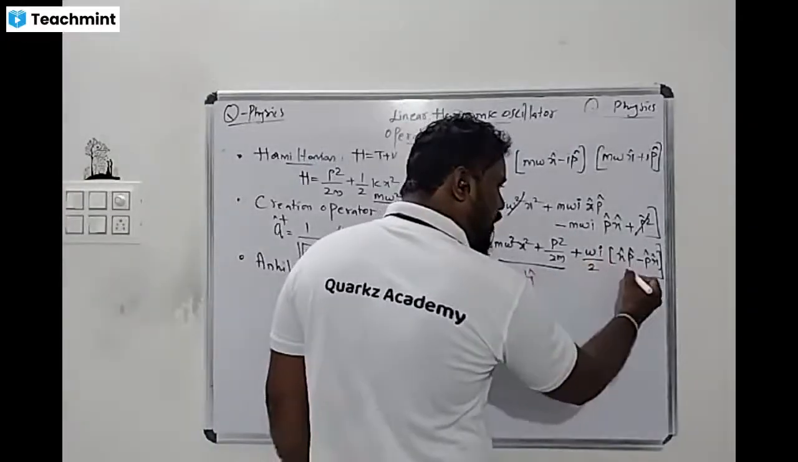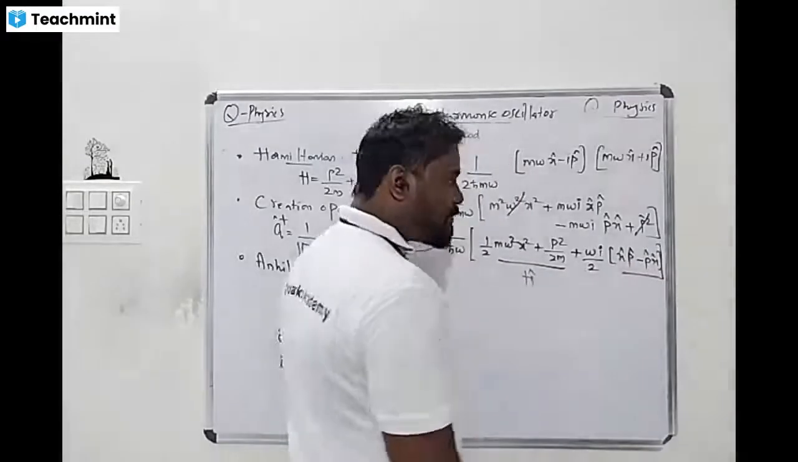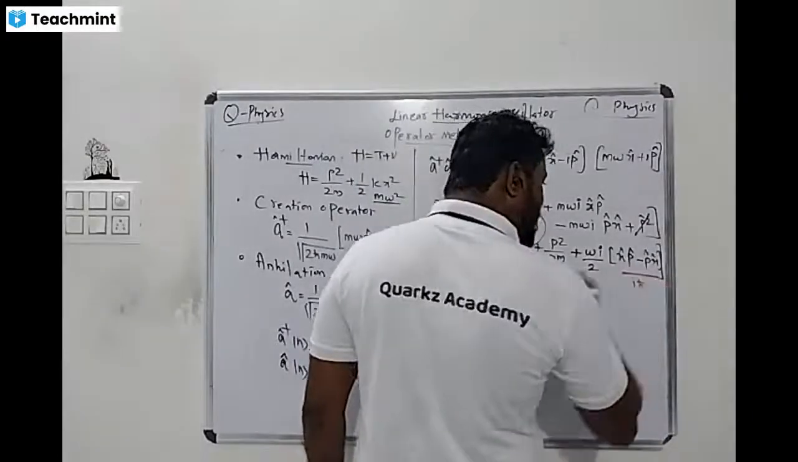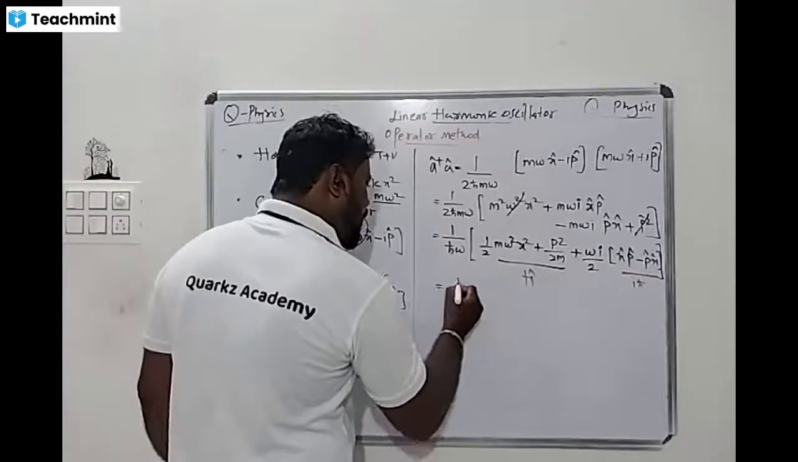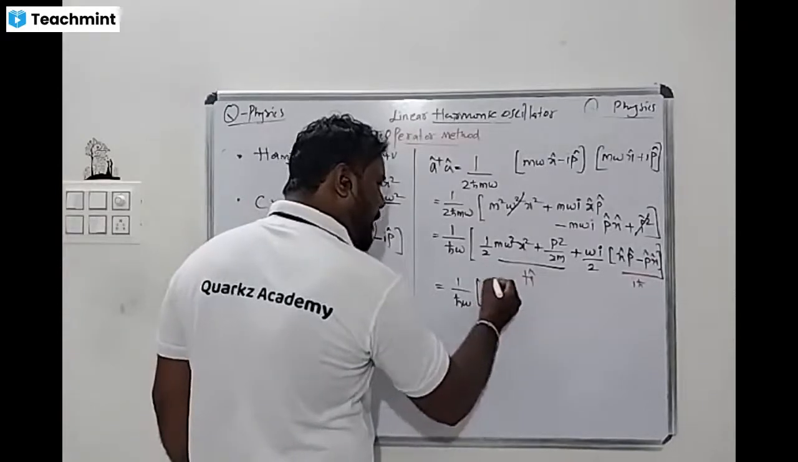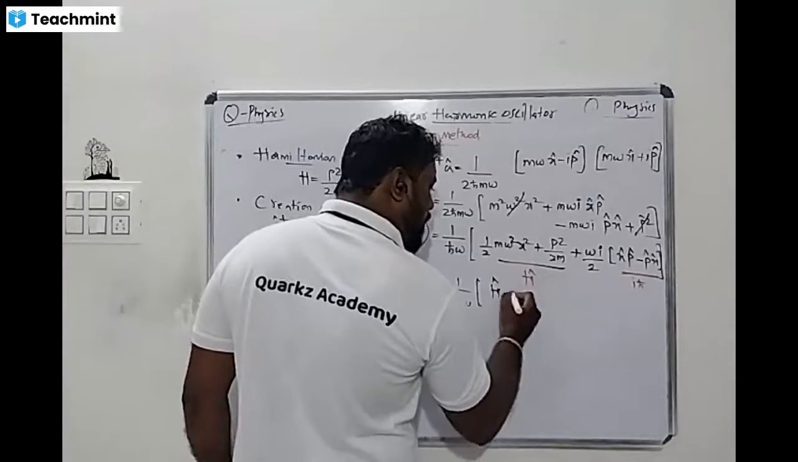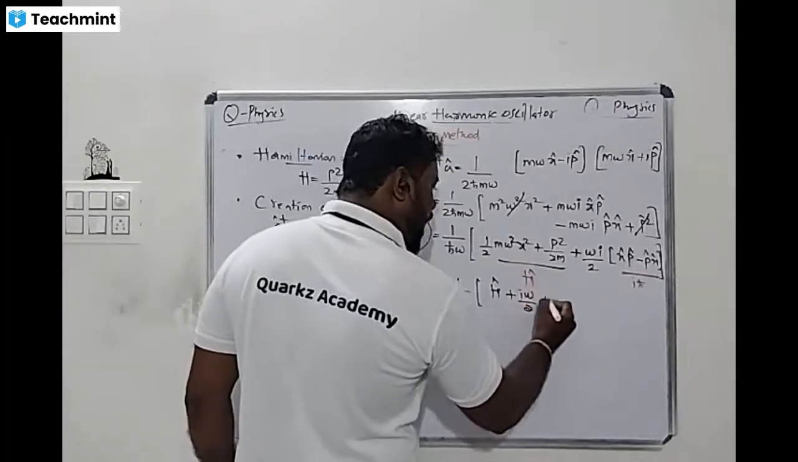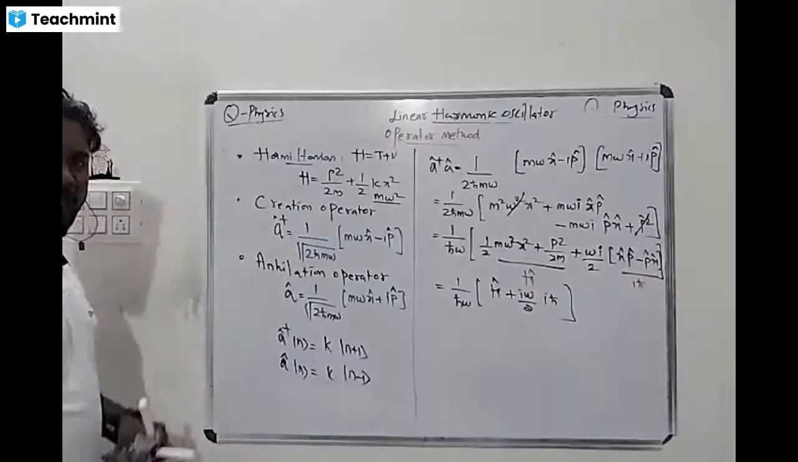What do we get here? xp minus px, that is iħ. Yes or no? So look at what we get. If you substitute here 1 divided by ħω, what do we get here? That is the Hamiltonian minus, okay, what is that? Plus iω divided by 2, iħ. Yes or no? Is it clear?